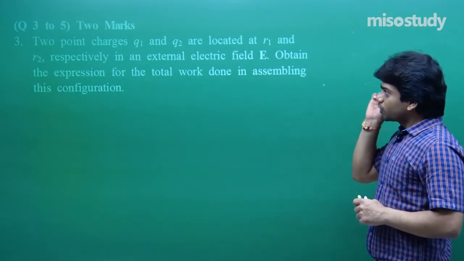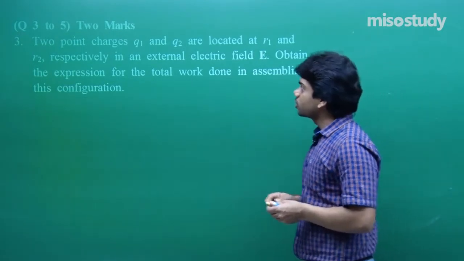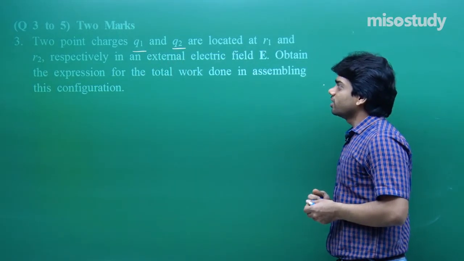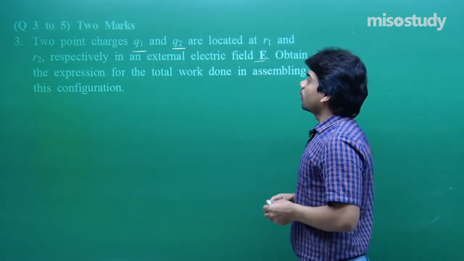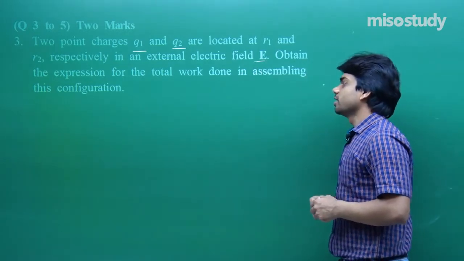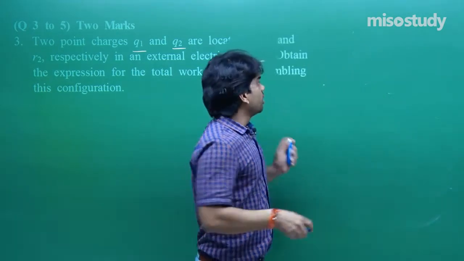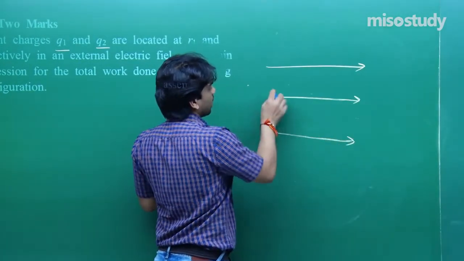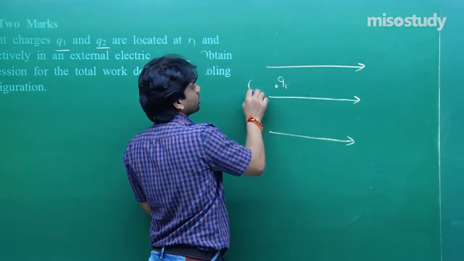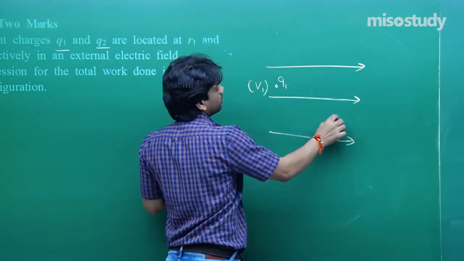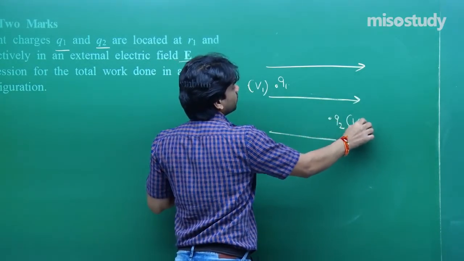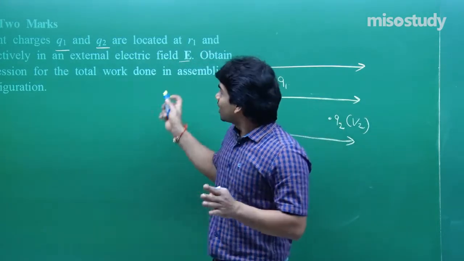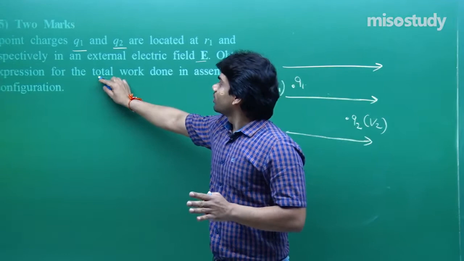Questions 3 to 5 are 2 marks questions. Two point charges Q1 and Q2 are located at R1 and R2 respectively in an external electric field E. Obtain the expression for the total work done in assembling this configuration. In any external field, you have placed two charges. Q1, let's say the potential here is V1, and Q2, the potential here is V2. We have to find out the work done, obtain the expression for total work done.